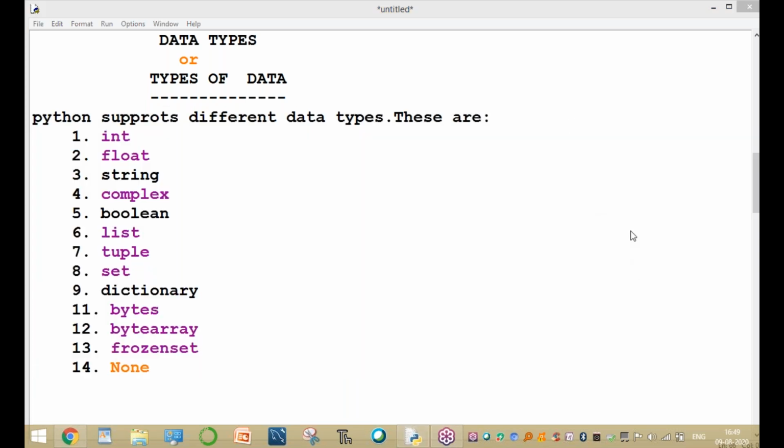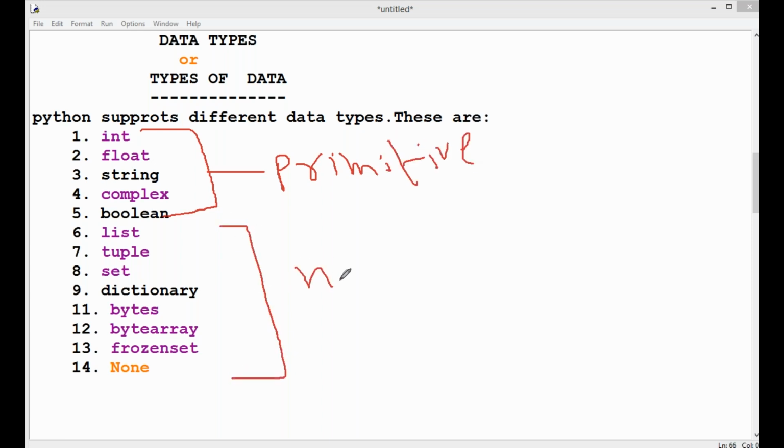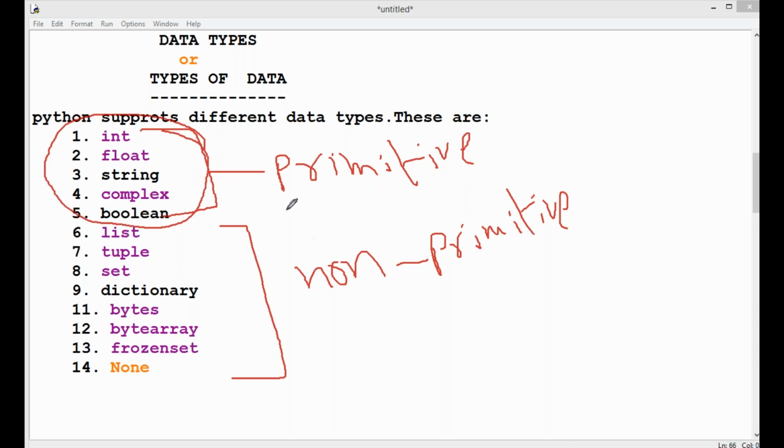The first 5 are called primitive data types or basic types. The next ones are called non-primitive data types. Primitive means basic type, and non-primitive means these data types are derived from primitive types, as sets of values.